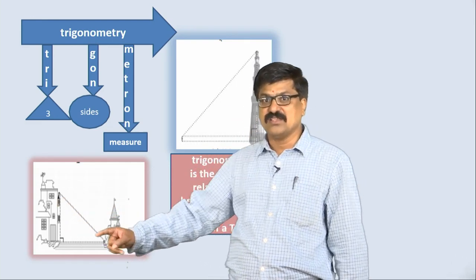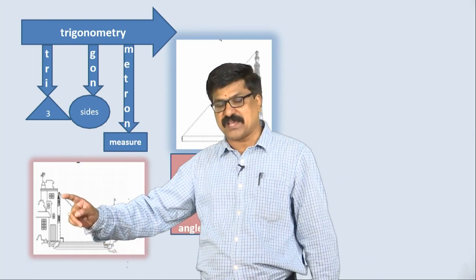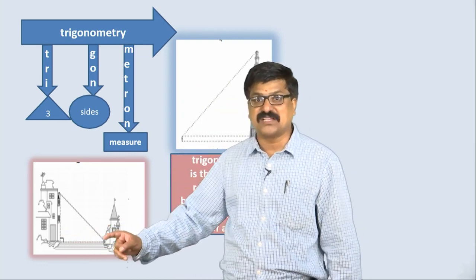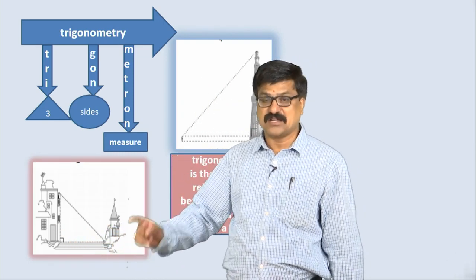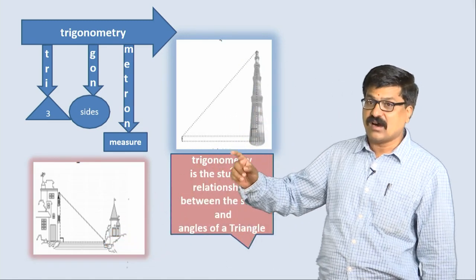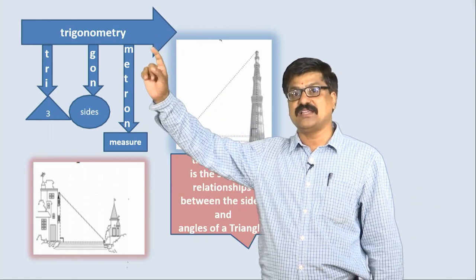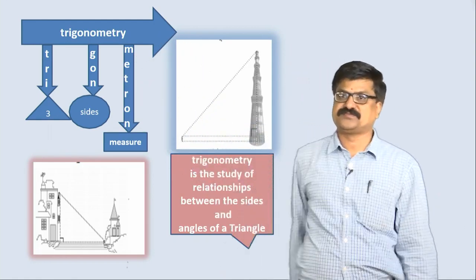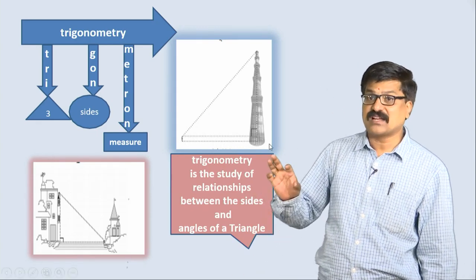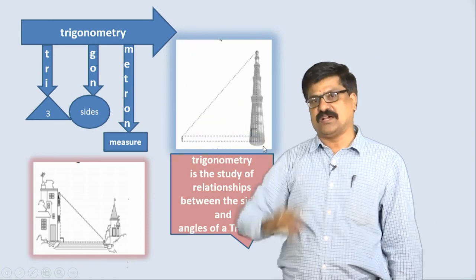If you want to see this temple from this place, using that we can find the width of the river. That means we can find distances, heights and many more things if you know the trigonometry concepts properly. In this chapter, we are concentrating on basic ideas related to trigonometry.